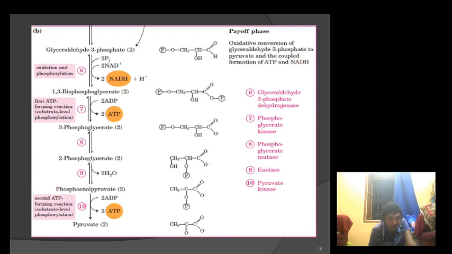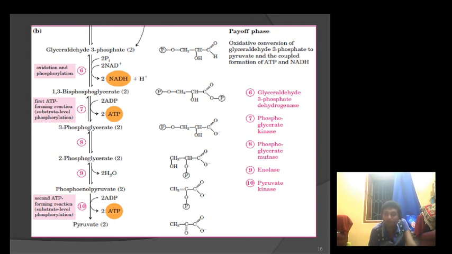Phosphoenolpyruvate is converted into pyruvate by pyruvate kinase. Among the last 5 reactions of the payoff phase, only the last reaction is irreversible. So in this process the 6-carbon glucose molecule is converted into two 3-carbon pyruvate molecules. And this is the process of glycolysis.